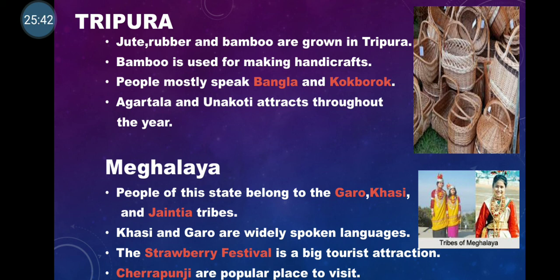Okay, it's a business promotion where all these farmers bring their fruits and sell them, so they can get the money. Okay, and then the famous place to visit here is Cherrapunji. In the whole of India, Cherrapunji is a place that receives heavy rainfall. Okay, so this is all about Meghalaya.